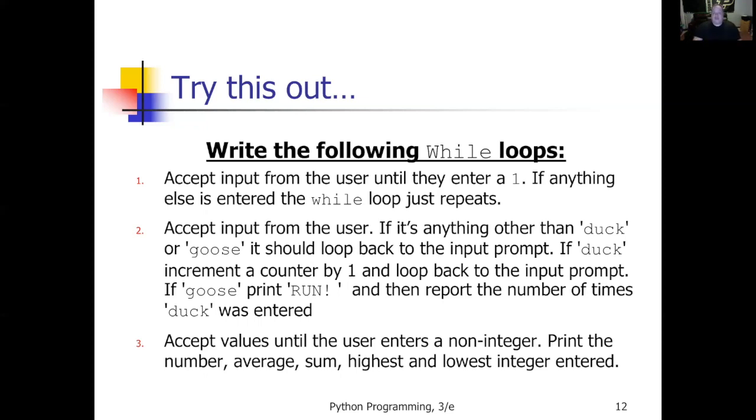Bob is not an integer. So I need to get the number of integers I entered, the average of those integers, their sum, right? Add them all up. The highest and the lowest integer that I entered. How am I going to do that? Well, a while loop makes sense because we don't know how many times we want to loop and get another value.